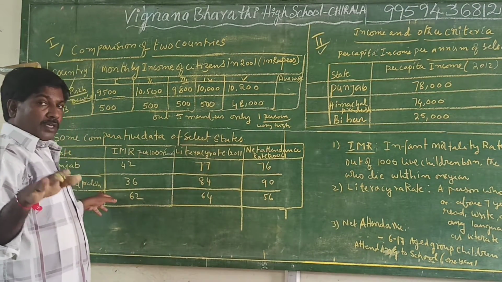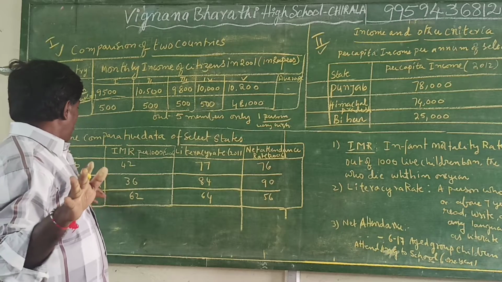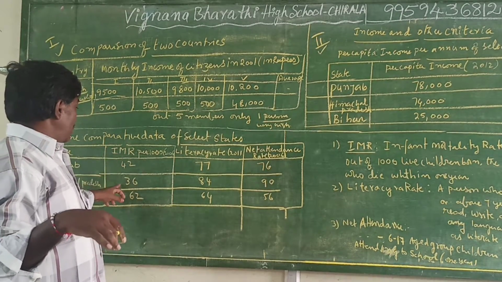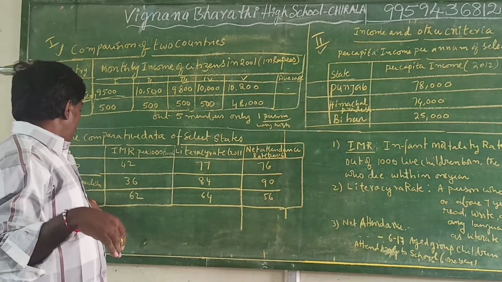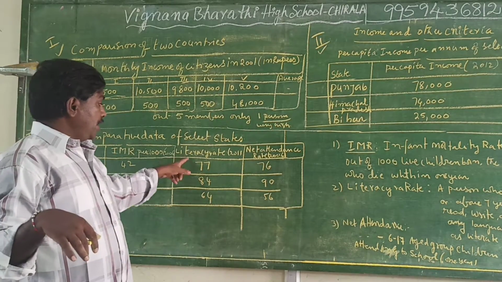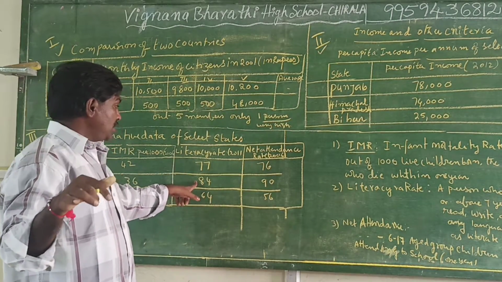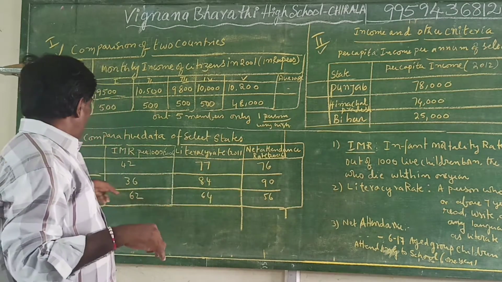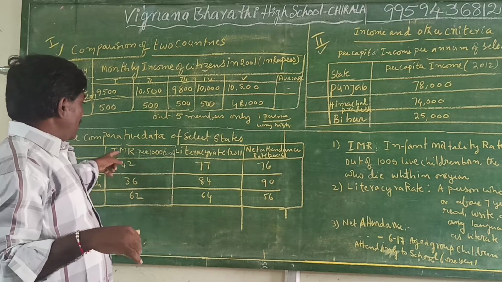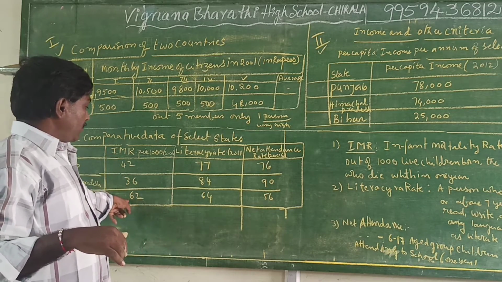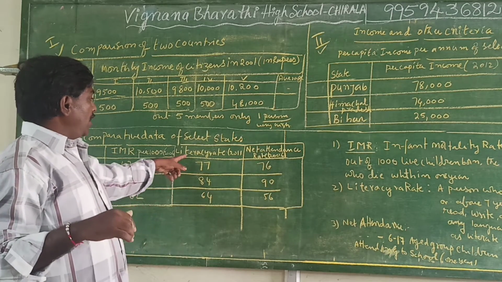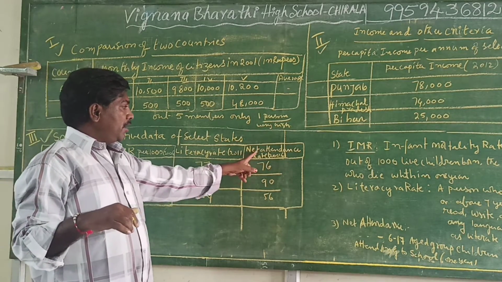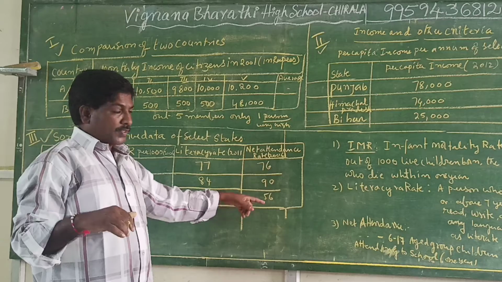Later, in Himachal Pradesh, the infant mortality rate is 36, the literacy rate is 84%, and the net attendance rate is 90%. In Bihar, the infant mortality rate is 62, literates are 64%, and net attendance is 56%.